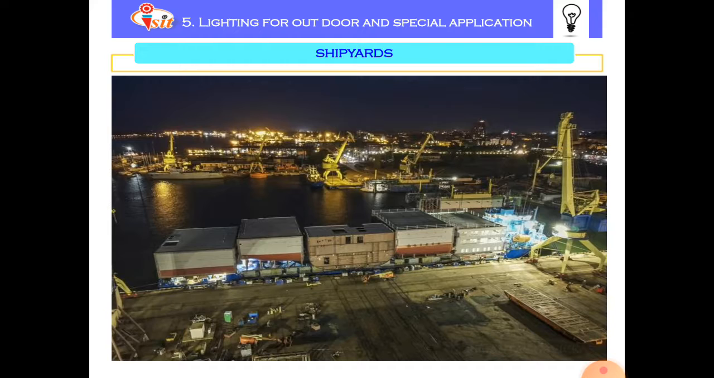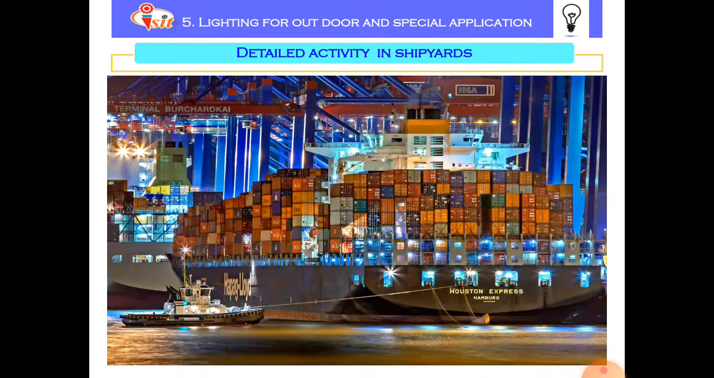The various lamps are used to get proper lux level and for energy saving purpose. Some of the lamps are blowforge foot lamps, solar grass lamps, LED solar energy lawn lamps. Various focused lamps and metal halide lamps as floodlights are used in the shipyard. Next slide is detailed activity in shipyard.